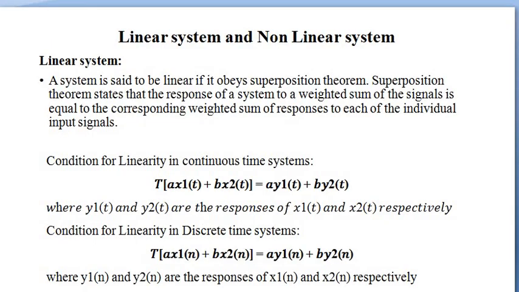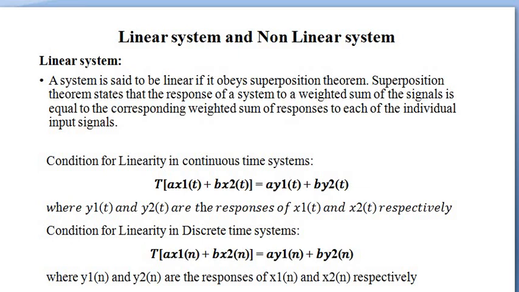Linear and non-linear system. A system is said to be linear if it obeys the superposition theorem. Superposition theorem states that the response of a system to a weighted sum of signals is equal to the corresponding weighted sum of responses to each of the individual input signals. The condition for linearity in continuous time system is T of a x1 of t plus b x2 of t is equal to a y1 of t plus b y2 of t. Here y1 of t and y2 of t are the system outputs or the responses. X1 of t and x2 of t are the system inputs.